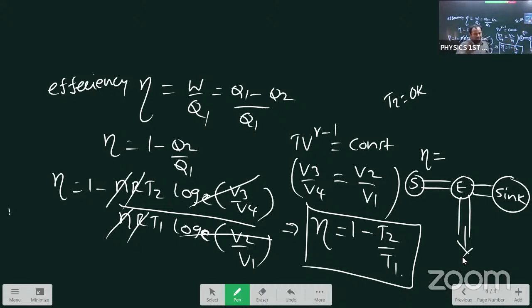He said if the temperature of the sink is 0 Kelvin, construction of an ideal Carnot engine is possible, but that is practically not possible. Third, we get eta equal to 100 percent when T1, the temperature of the source, is infinity. If we keep the source temperature at infinity, a Carnot engine is possible. So these three conditions are practically not possible. Students, this is the last question from intermediate first year, long answer.